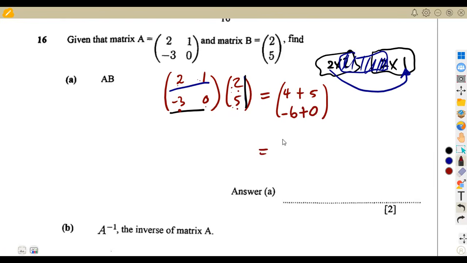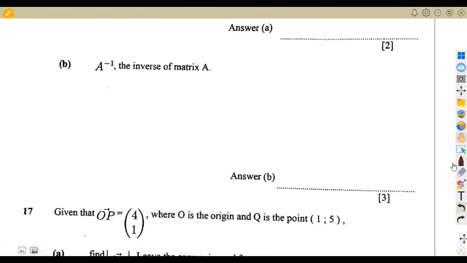All right. So if we add 4 plus 5, that's 9. Minus 6 plus 0, that's -6. So that is going to be our answer. As you can see, it's a 2 by 1 matrix. It has 2 rows and 1 column in this case. Then the B part was to find the inverse of B.